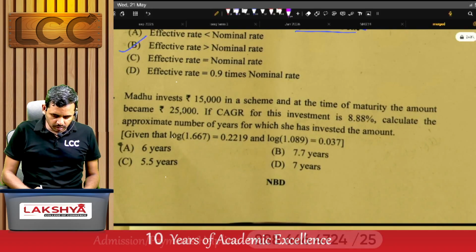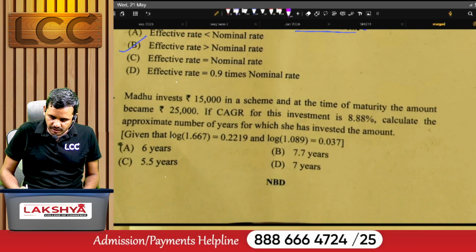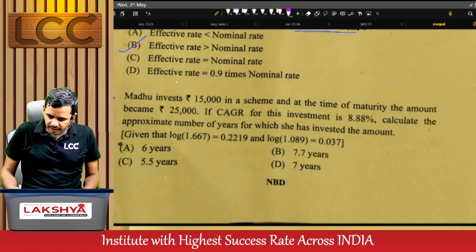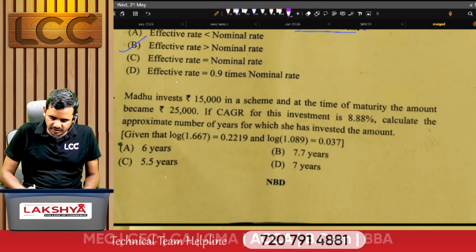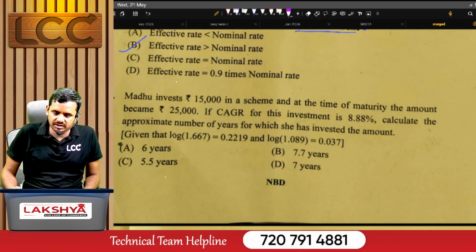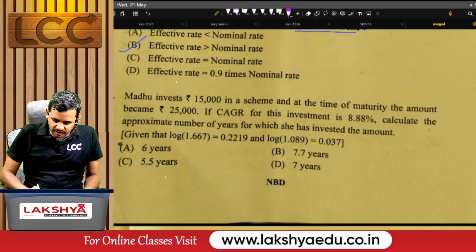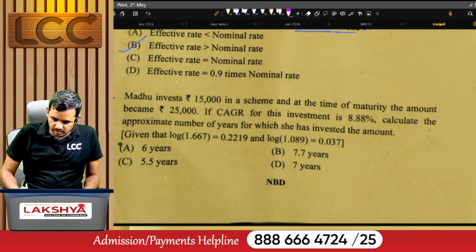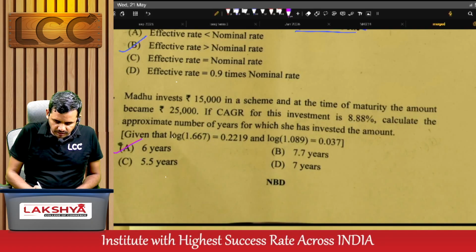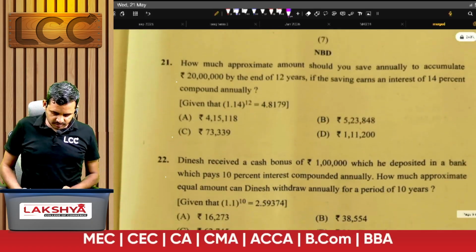Madhu invests 15,000 in a scheme and at the time of maturity, the amount becomes 25,000. If CAGR for this investment is 8.8%, calculate the approximate number of years for which she has invested the amount. The answer is A, 6 years.